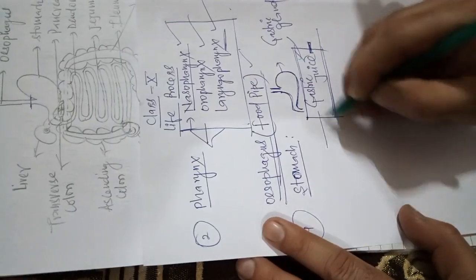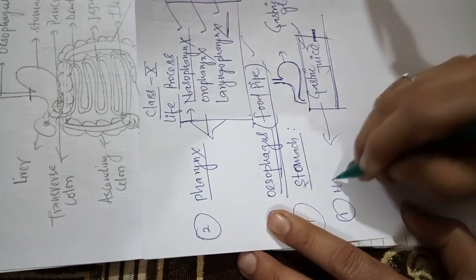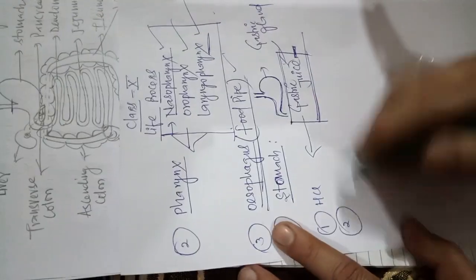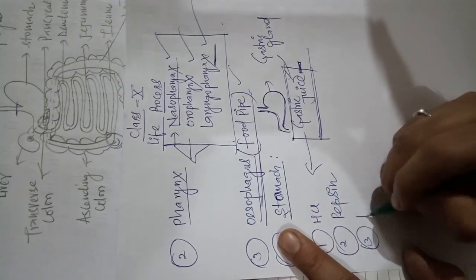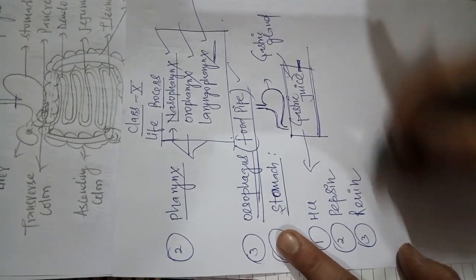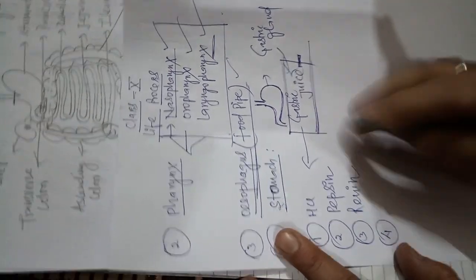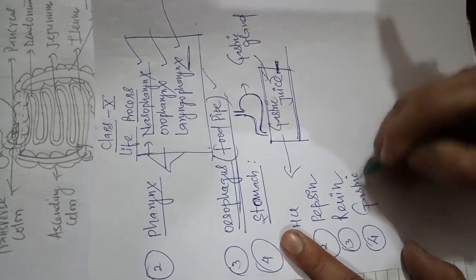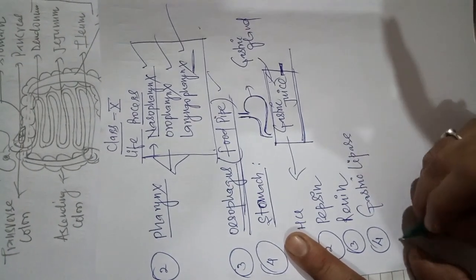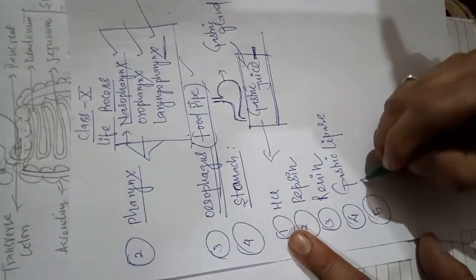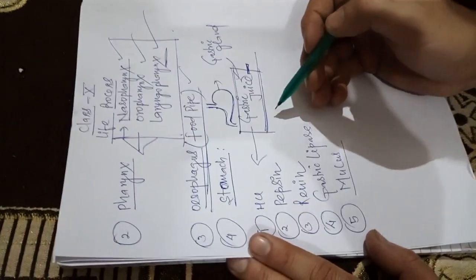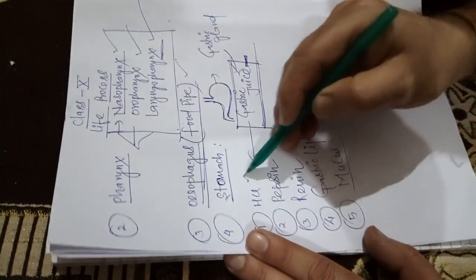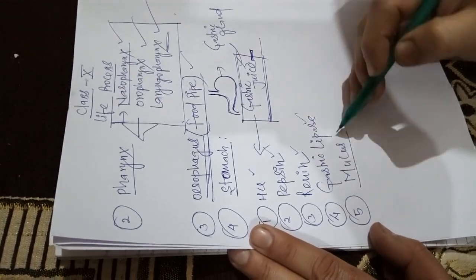So this gastric juice contains HCl, number 2 pepsin, renin, gastric lipase, and mucus. So this gastric juice consists of HCl, pepsin, renin, gastric lipase, and mucus.